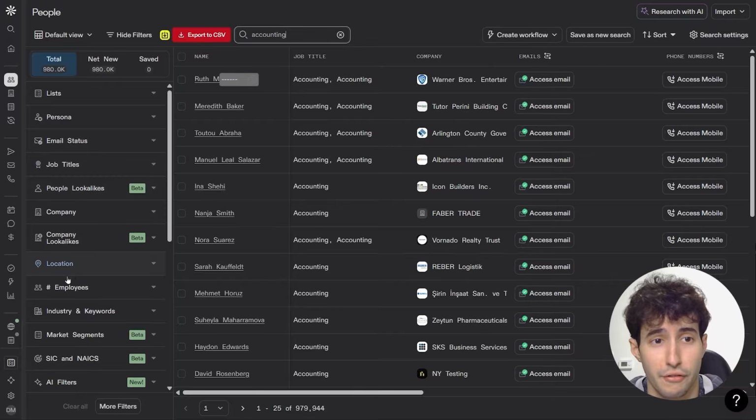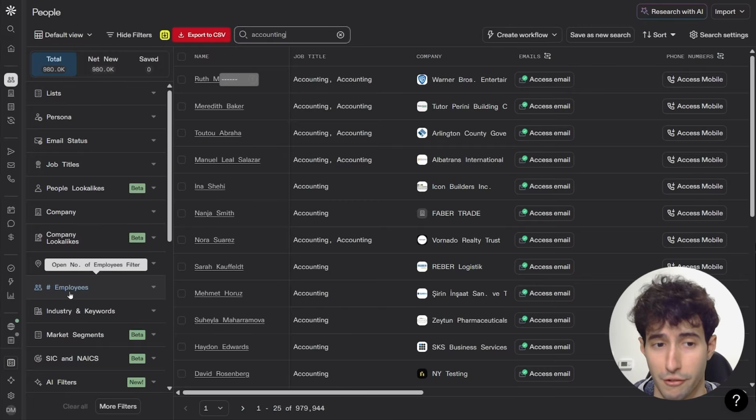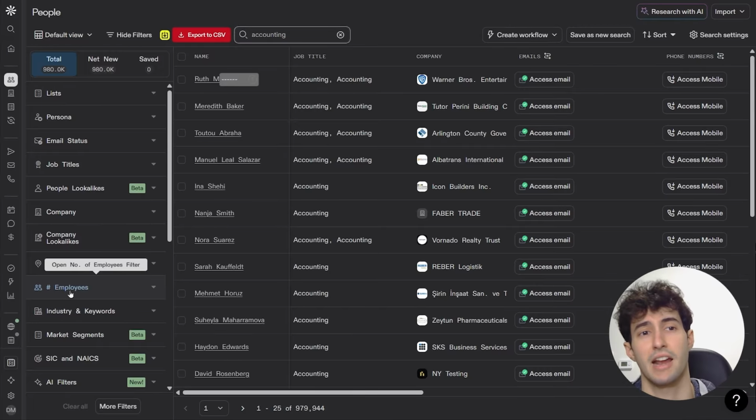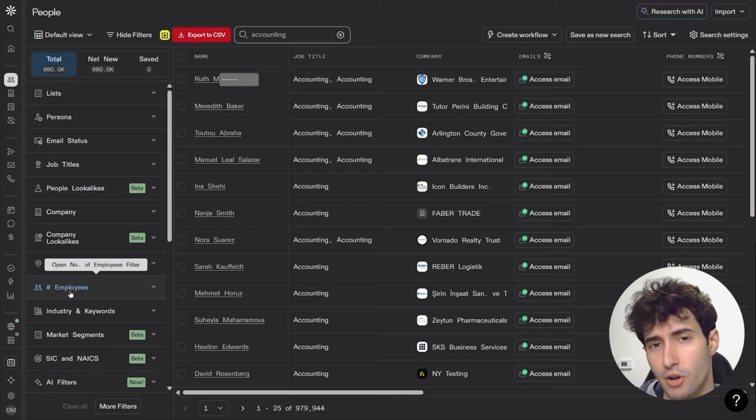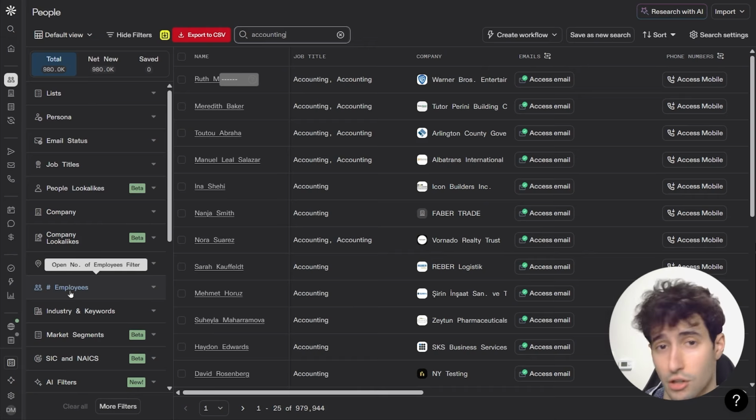And then I would also filter for location. Specifically, I would select only Western countries, so United States, Canada, England, UK, Germany, Sweden, etc. And finally, I would also filter for employees, and I will select anywhere from 1 to 200 employees, since if you go for companies bigger than that, they usually tend to want to work with more established brands, which I assume you're not one of those.